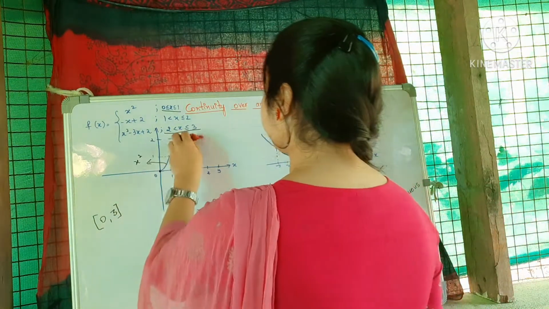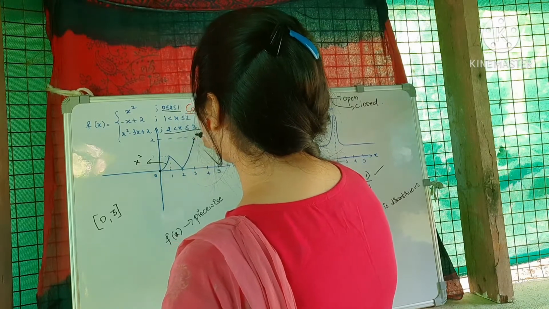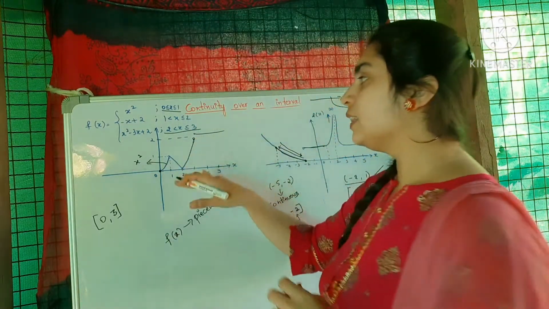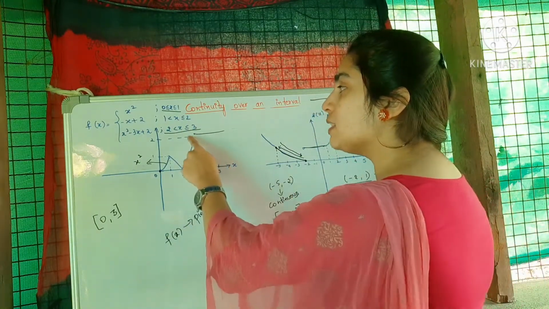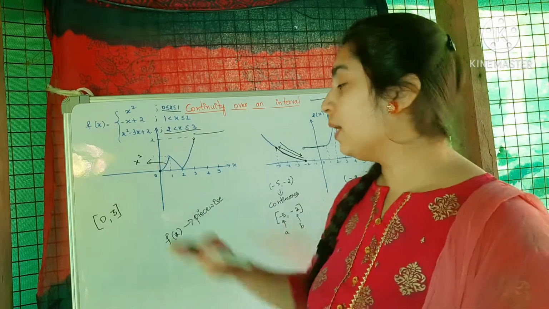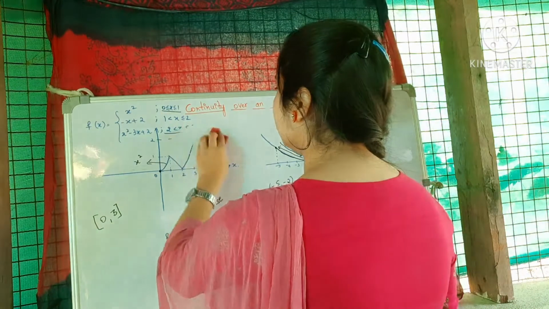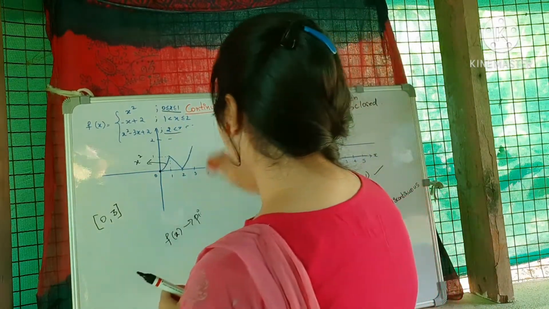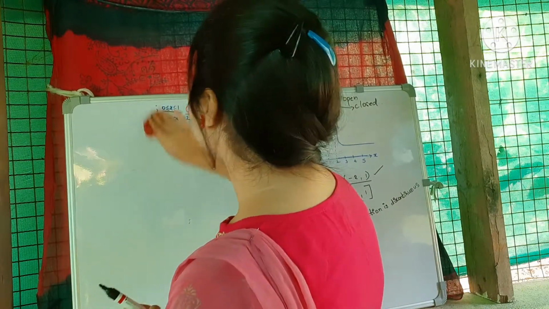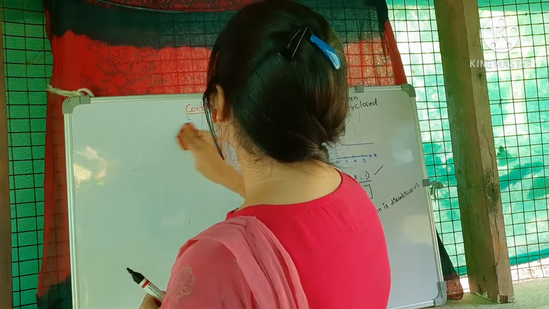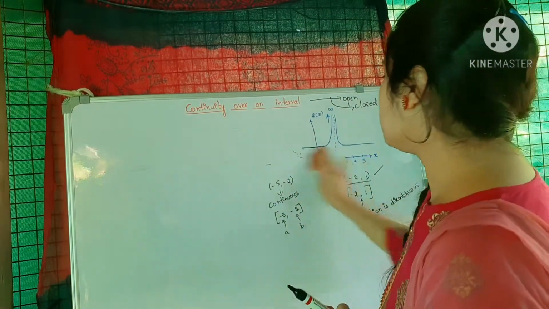If I had something like this, okay, and then it starts from this function like this, then it would have been discontinuous in this interval 0, 3 because there will be a discontinuity or the jump, and the 3 will not be included in this particular graph. Okay. So every polynomial function will be a continuous function in their intervals. So at the point where it is changing the values, we have to find it out.